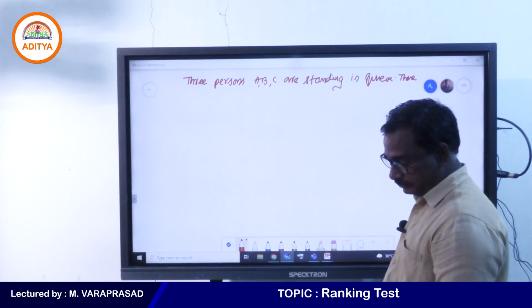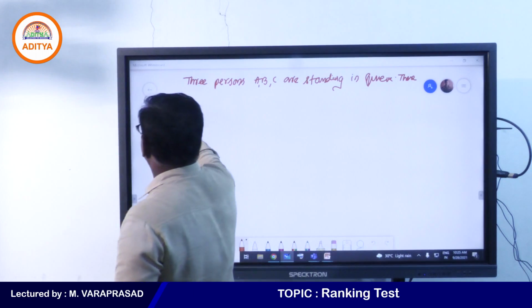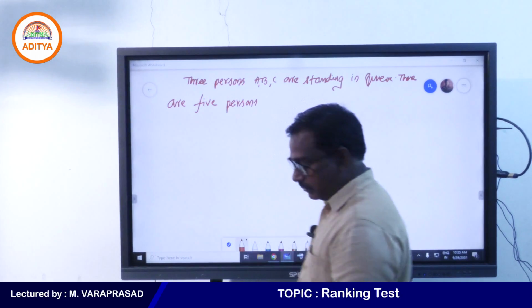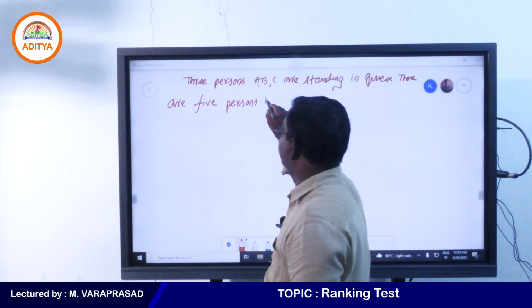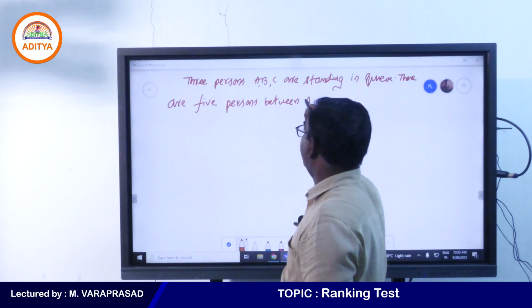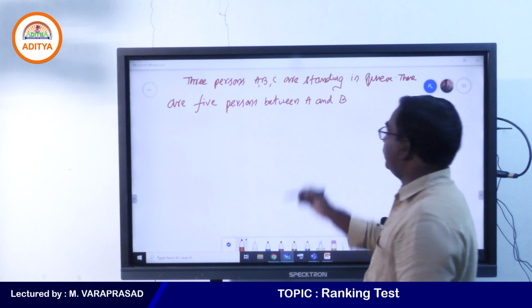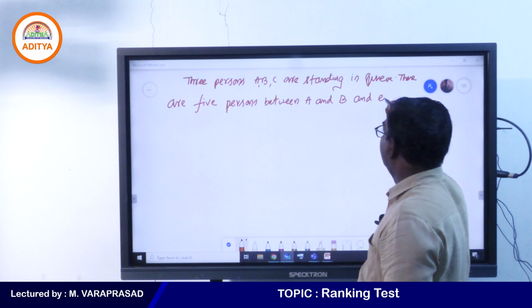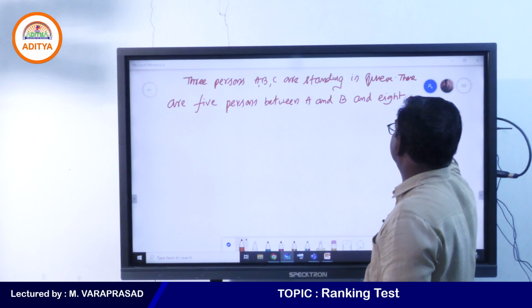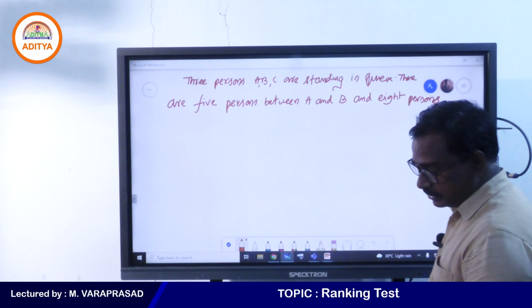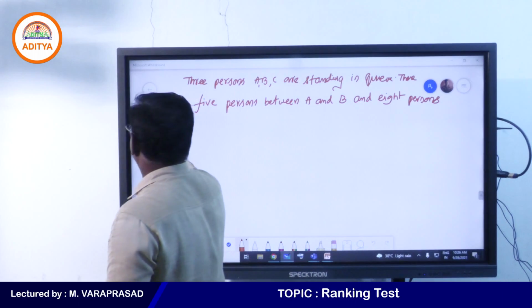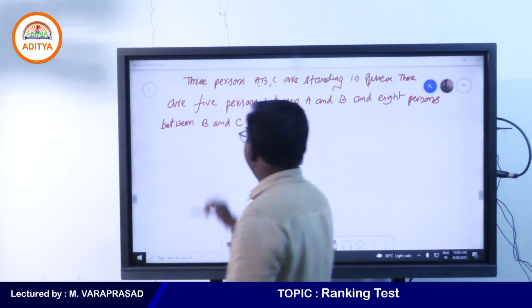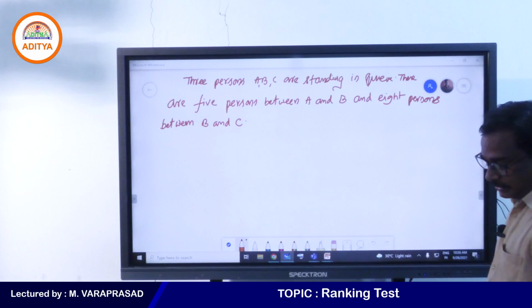There are 5 persons between A and B. There are 8 persons between B and C.